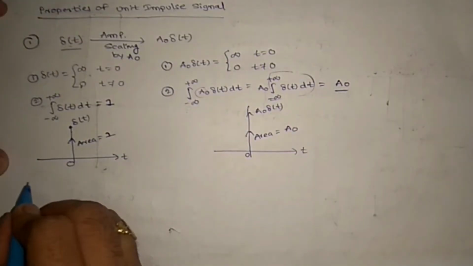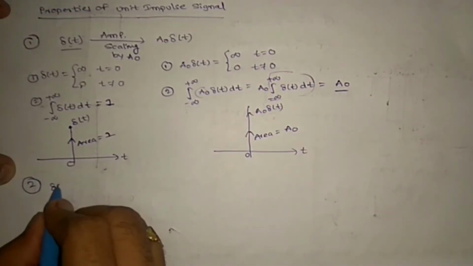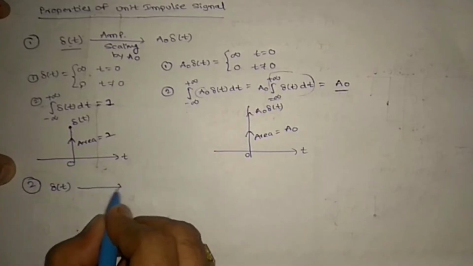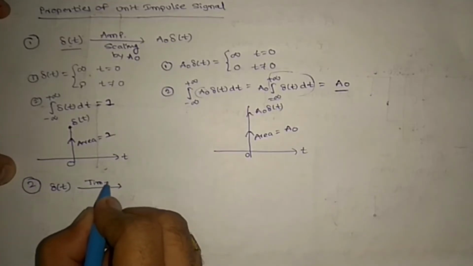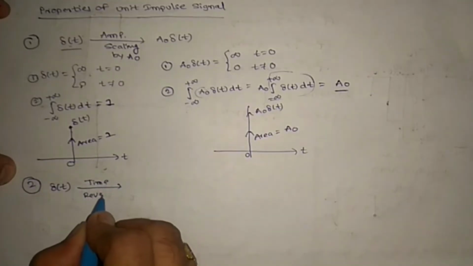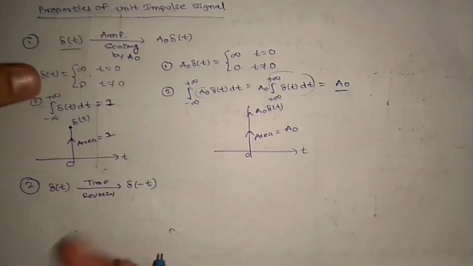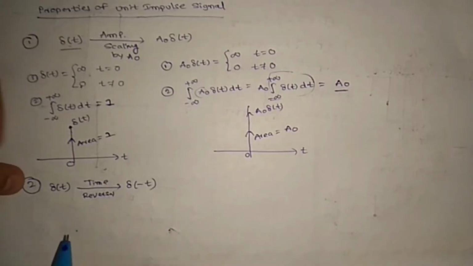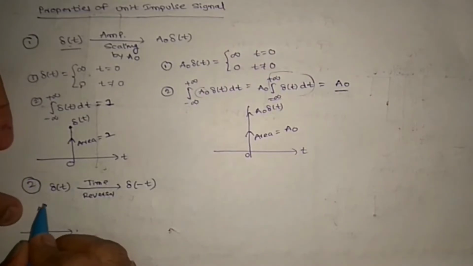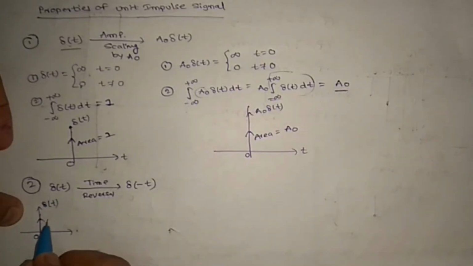Next, second one, if del of t, if you perform time reversal, so del of minus t, right? Let us draw del of t and del of minus t. So del of t, we know, at 0 we have area 1 and infinite amplitude, right?